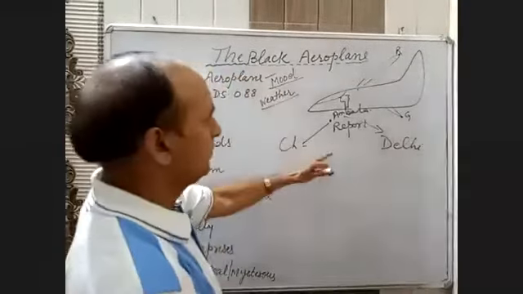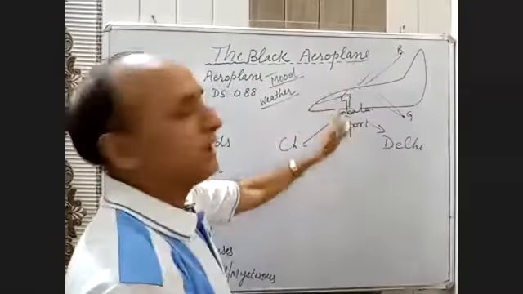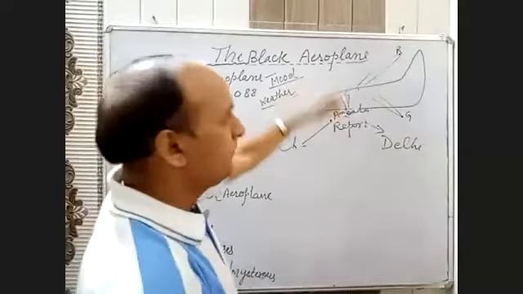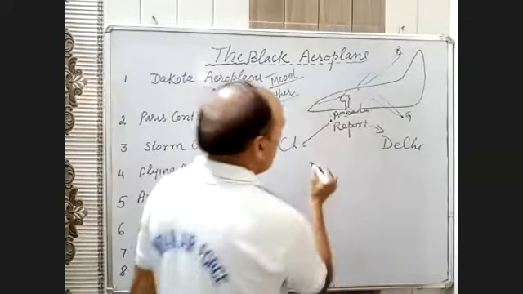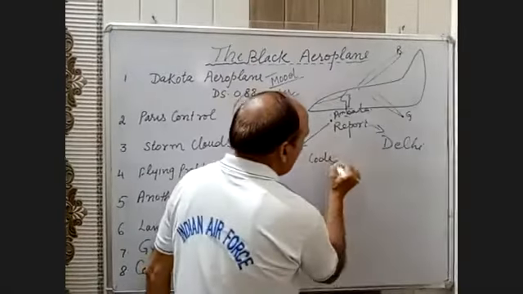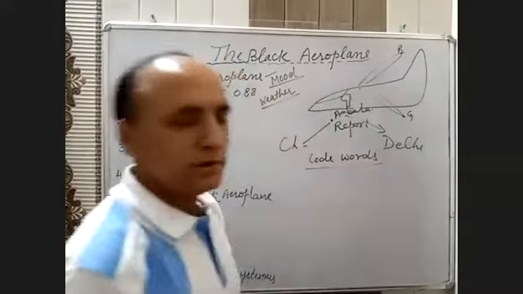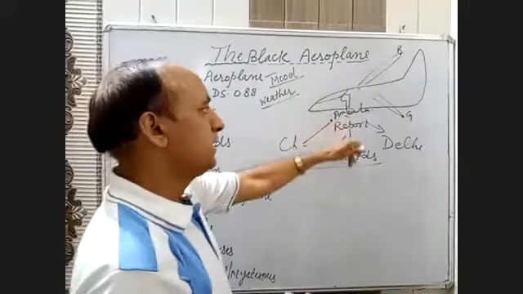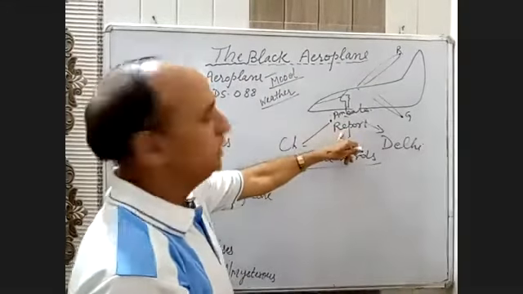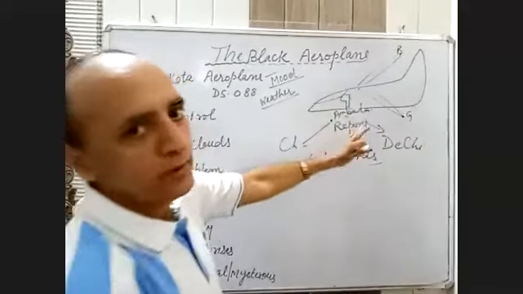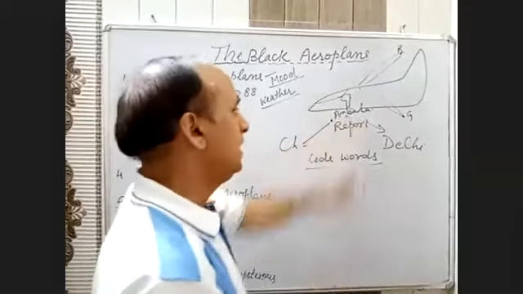At that time, it will fly at a fixed speed and fixed altitude, or rather say height. And there will be code words, very secret passwords. Only the pilot of the aeroplane will know where he has to report. And he will report there.